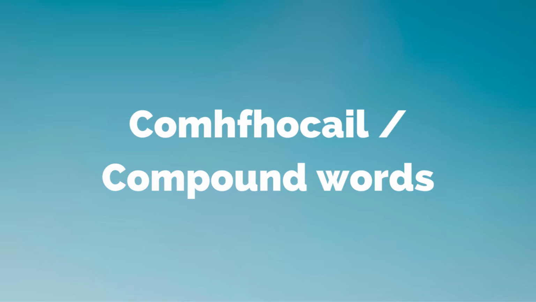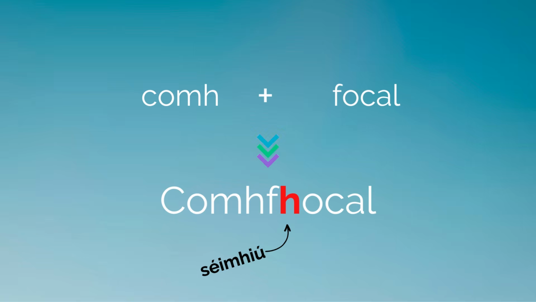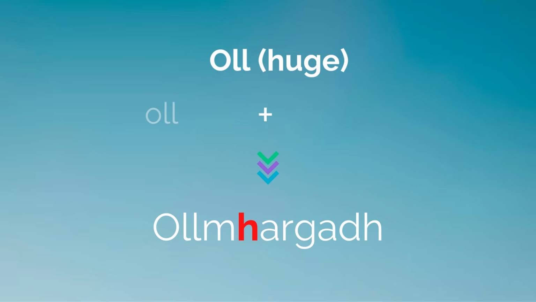Compound words, comhfhocail, happen a lot in Irish. This is a word made up of two parts. At the junction point between the two parts of the word, there is lenition, a séimhiú. The first part of a comhfhocal can be a particle, an adjective, or even a noun. Let's look at a few examples.